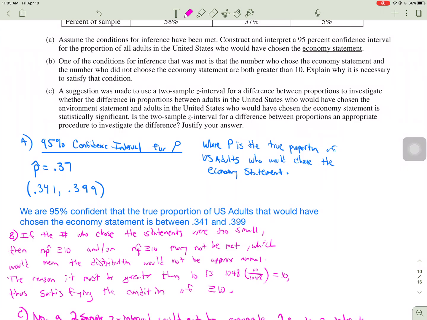And then part C says, a suggestion was made to use a 2-sample Z interval for the difference between proportions to investigate whether there is a difference between adults in the U.S. who would have chosen environment and those who would have chosen the economy statement. Is a 2-sample Z interval appropriate? Well, I'm going to tell you first why it's not.